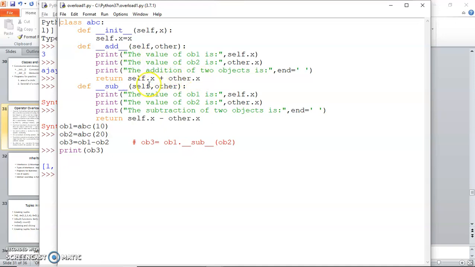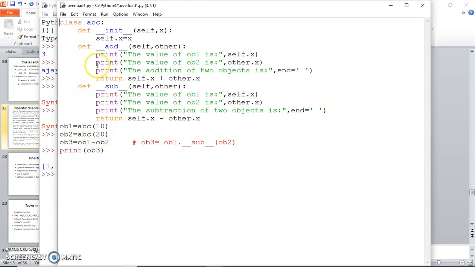I've taken a constructor in this class ABC, which initializes the member x, so there is only one member of this class, x. When I create an object of this class, ob1 equal to ABC(10), then ob1.x is equal to 10. Similarly, ob2.x is equal to 20.